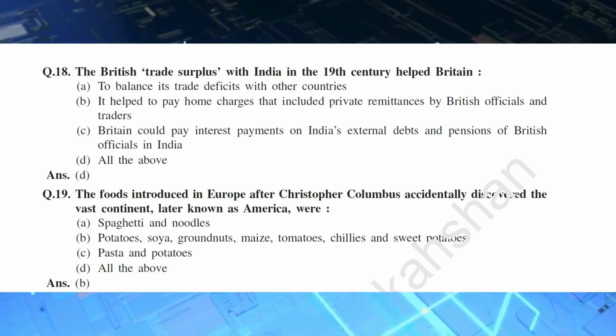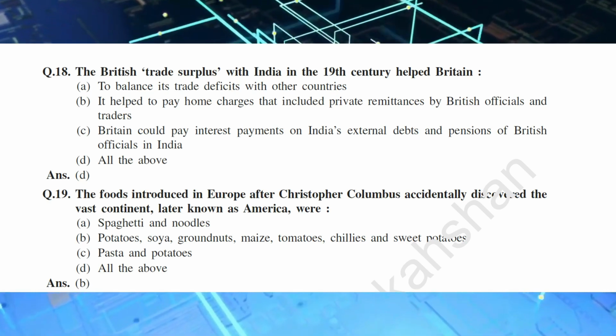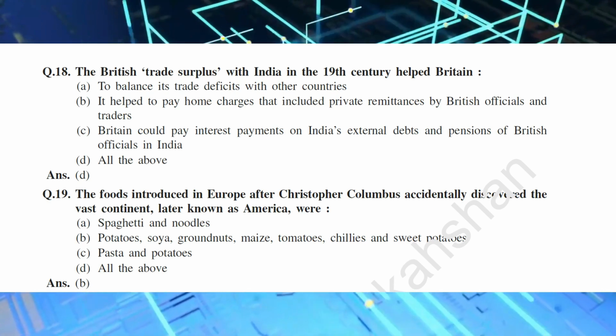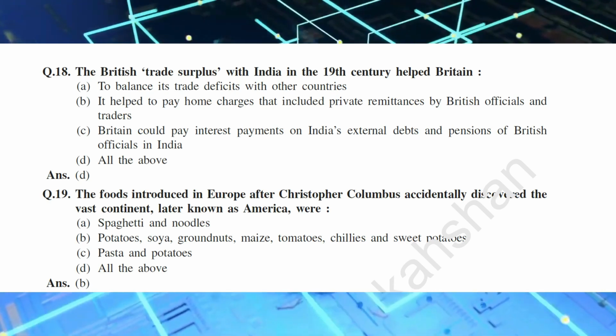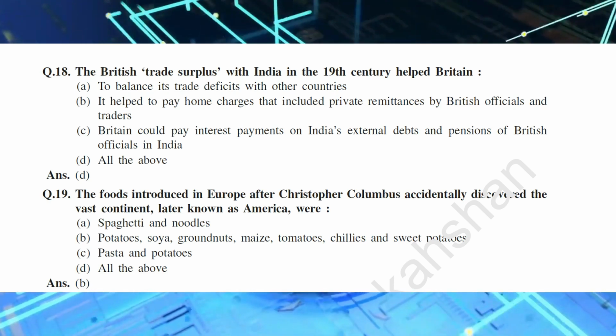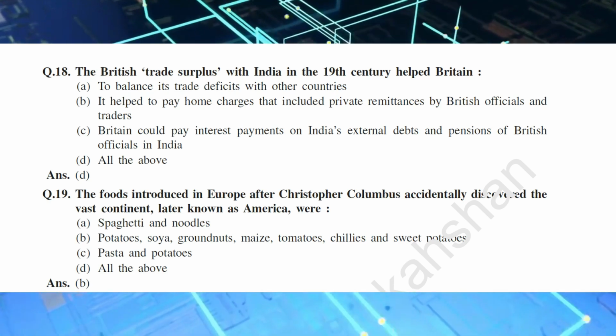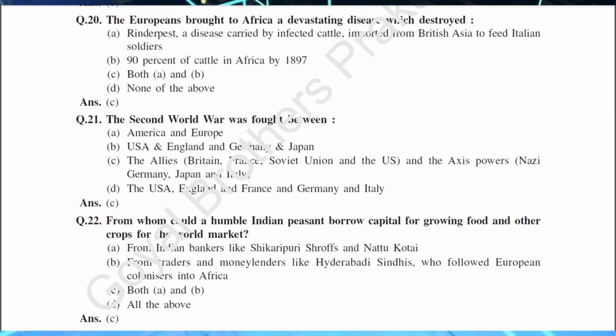Q.19. The foods introduced in Europe after Christopher Columbus accidentally discovered the vast continent, later known as America, were: A. spaghetti and noodles. B. potatoes, soya, groundnuts, maize, tomatoes, chilies and sweet potatoes. C. pasta and potatoes. D. All the above. And the answer is B.